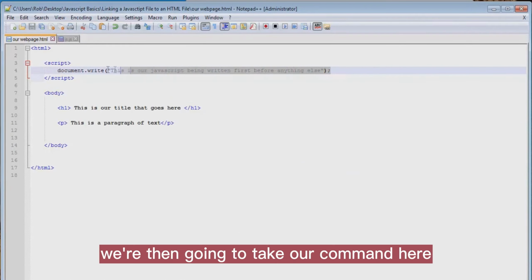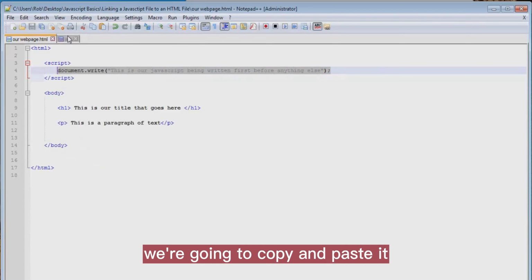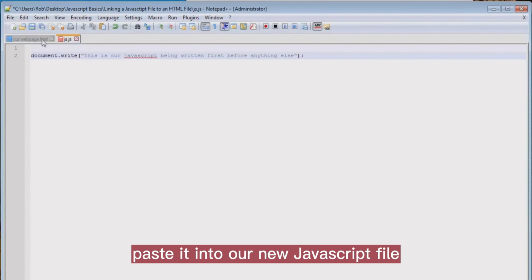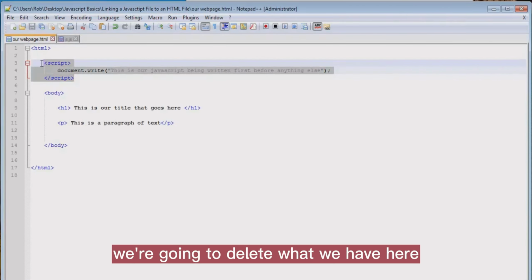We're then going to take our command here, copy it, and paste it into our new JavaScript file. We're going to delete what we have here.